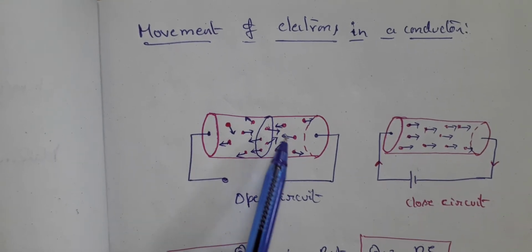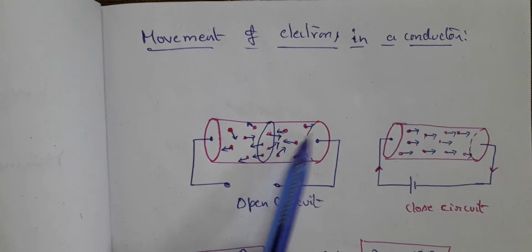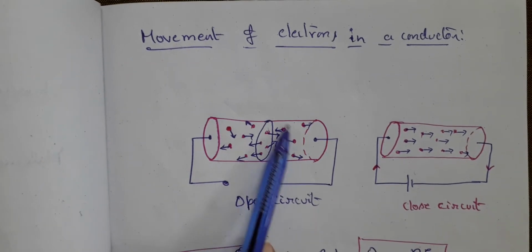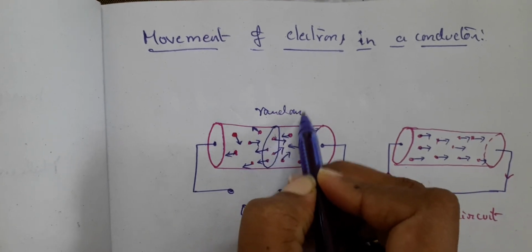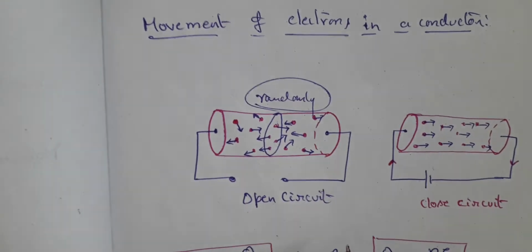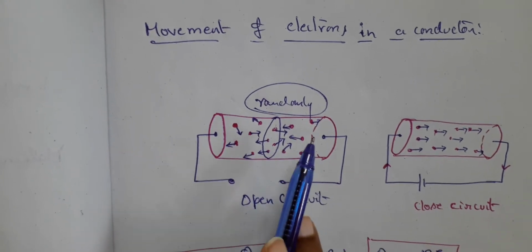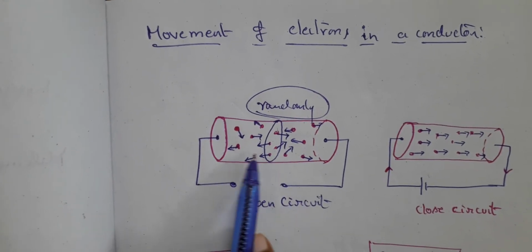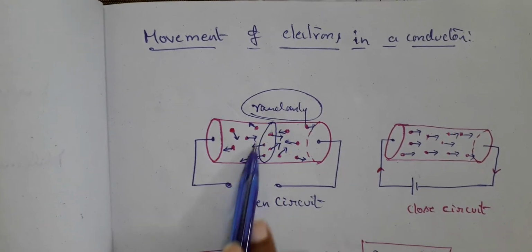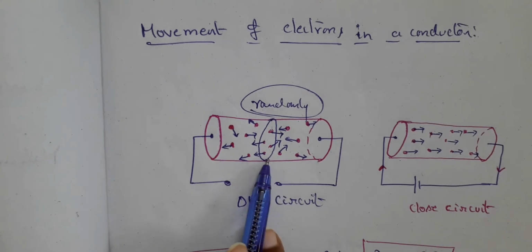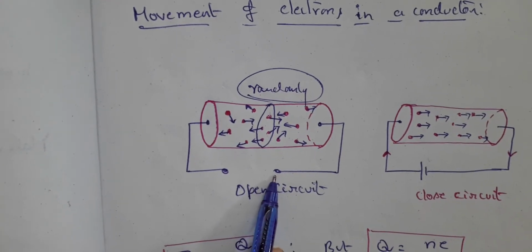So there is no specific orientation. There is no specific unique direction for electrons to move. So they are moving randomly. Hence the number of electrons crossing this from left to right or from right to left will be equal, and thus there will not be a net charge crossing the particular cross-sectional area, in an open circuit, that means when there is no battery connection.